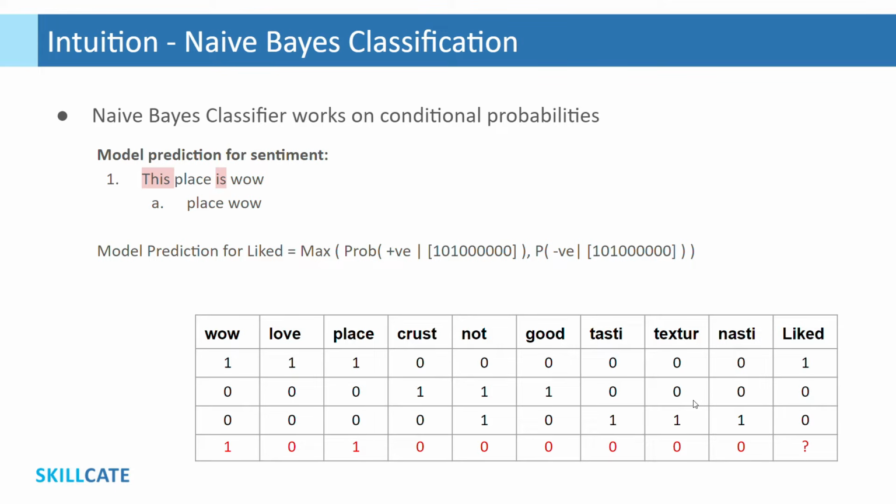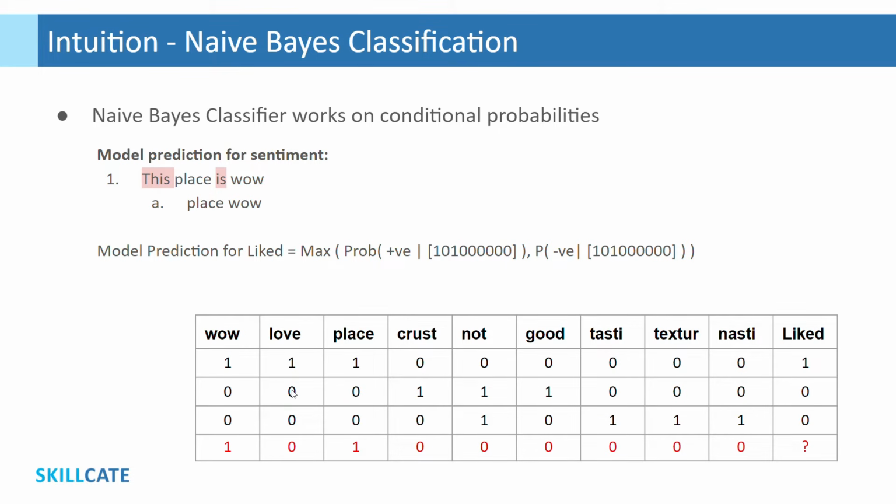For classification, naive Bayes classifier uses conditional probabilities. As we may observe in historic reviews for token wow, when it is present, review is always positive given the limited training data we have here. So it depicts a positive sentiment.